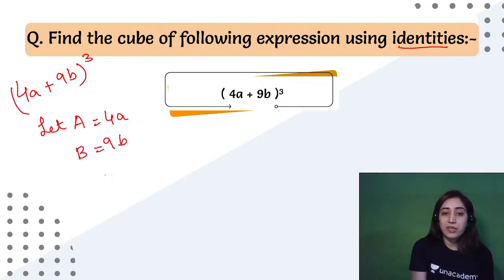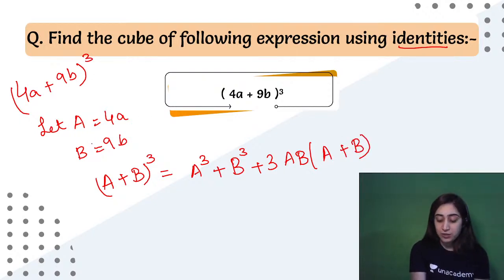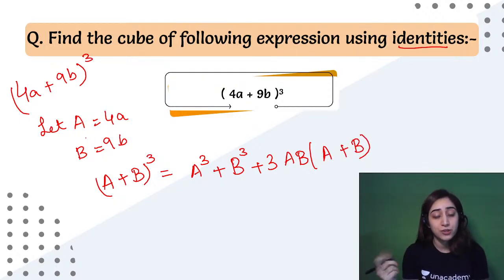Now the question becomes (A plus B) whole cube, which equals A cube plus B cube plus 3AB (A plus B). Remember to write it in capitals, because now you have denoted these as capital variables. So now everything will change according to capital.